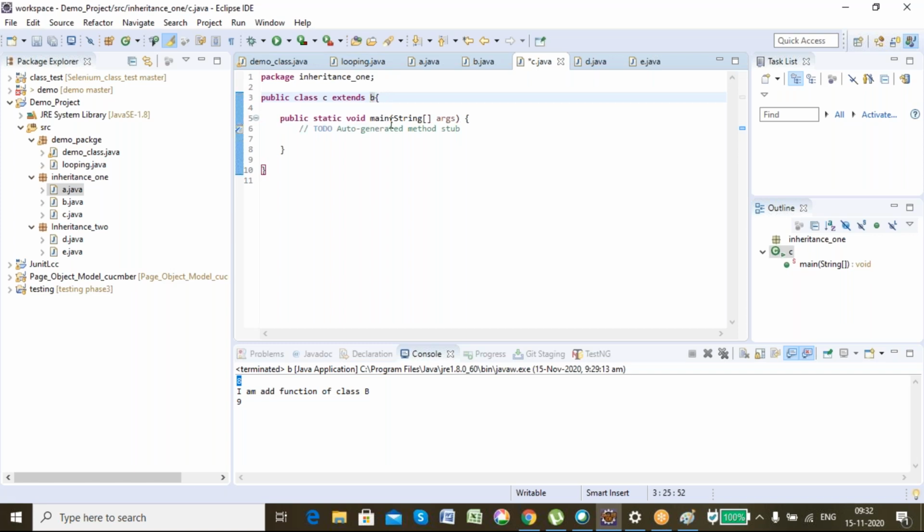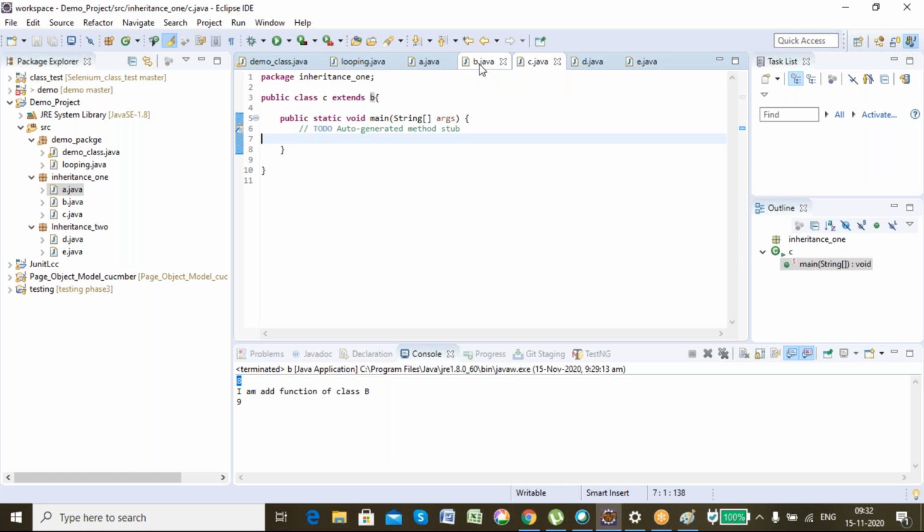Okay, but still we will be seeing that multiple inheritance is permitted in our string class, how it is permitted. So to be very specific, I'll say by using user defined classes, you cannot perform multiple inheritance. But in interview don't say this.